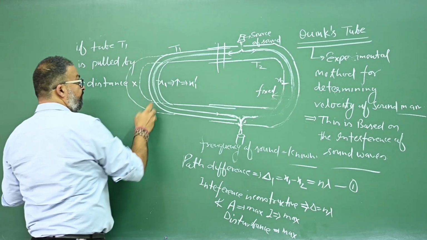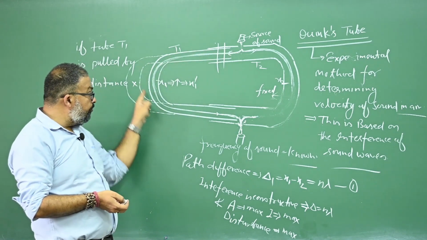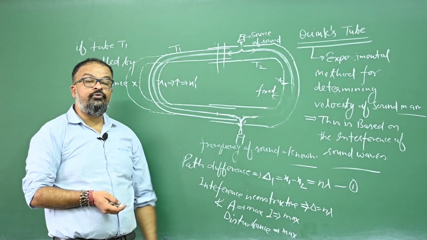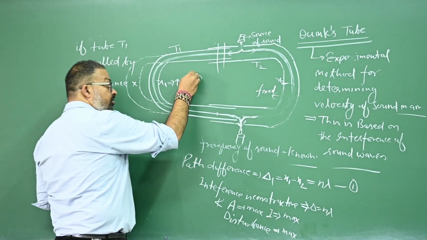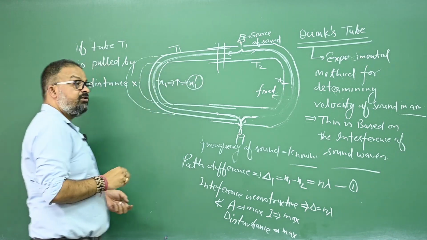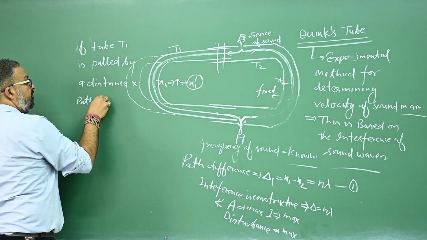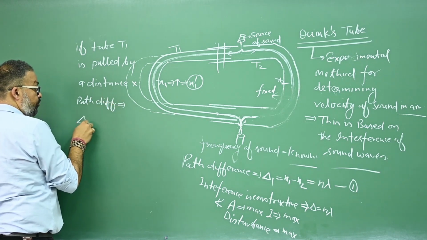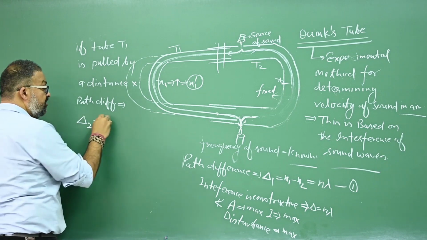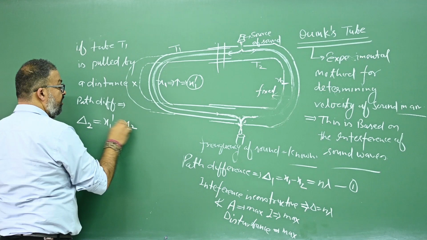Is that okay? And when this is the tube, now wave passing through this tube T1 will have to travel more path. And let's say now the path traveled by the wave is x1 dash. So the path difference now will be delta 2, and delta 2 will be written as x1 dash minus x2.